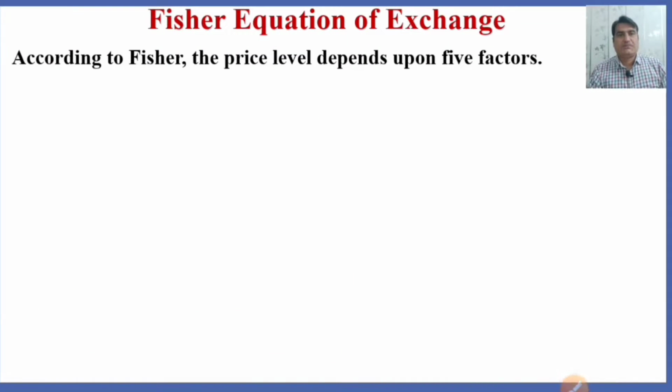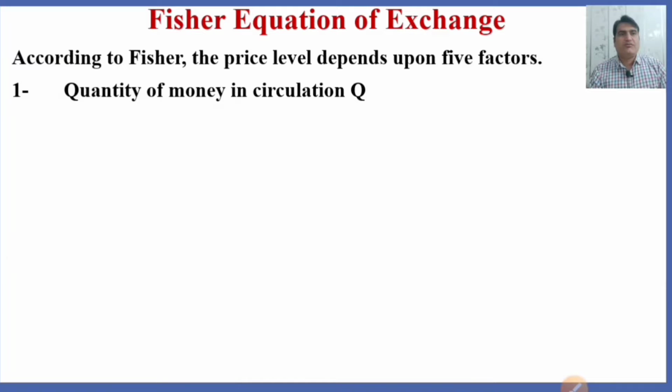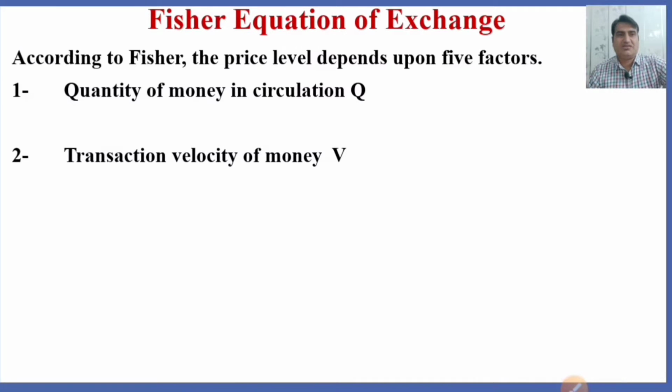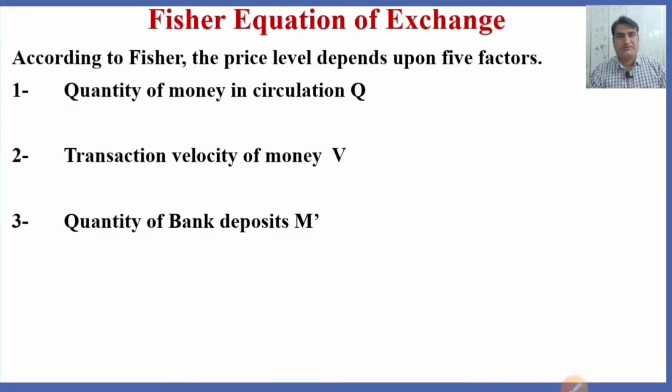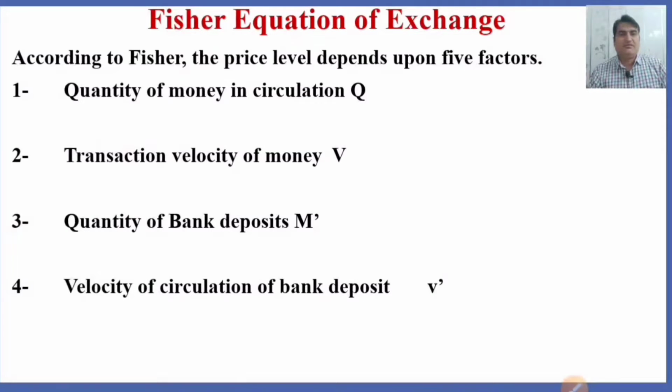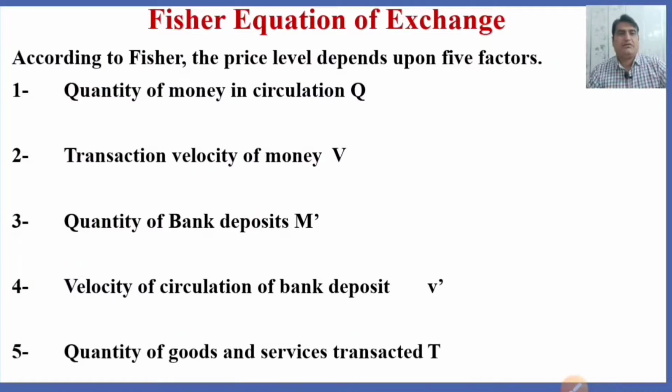According to Fisher, the price level depends upon 5 factors. Number 1, the quantity of money in circulation, M. The transaction velocity of money, the number of times the money changes hands, is V. The quantity of bank deposits, M dash. The velocity of circulation of bank deposits, V dash. And the quantity of goods and services transacted, T.